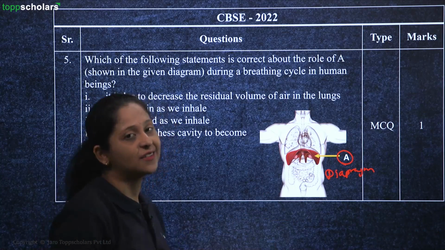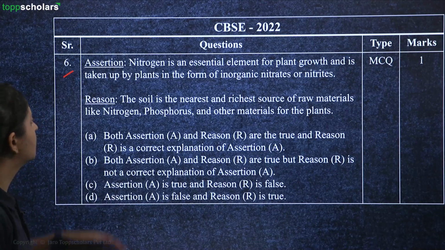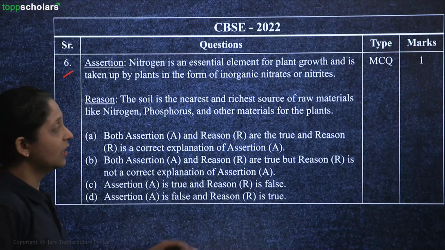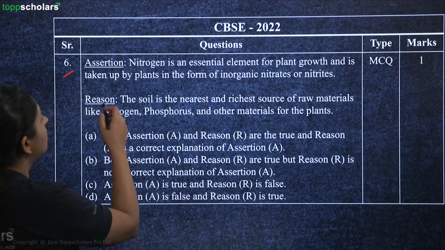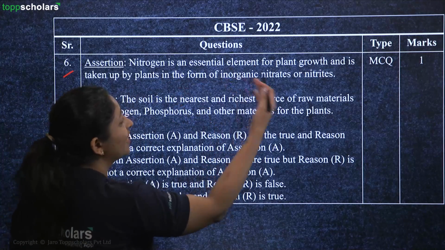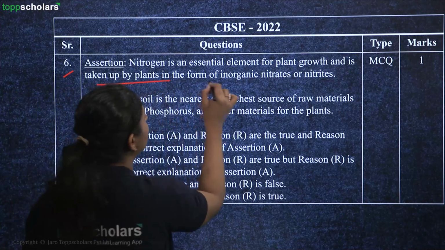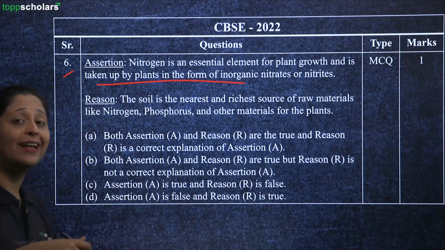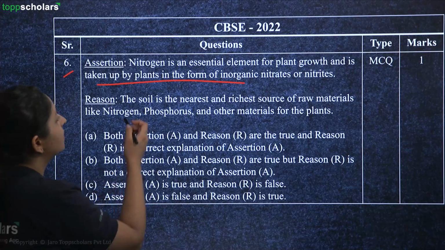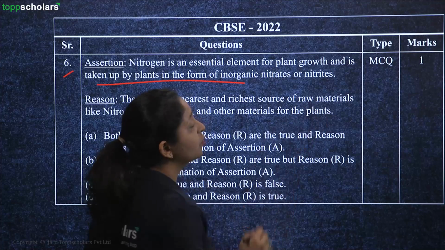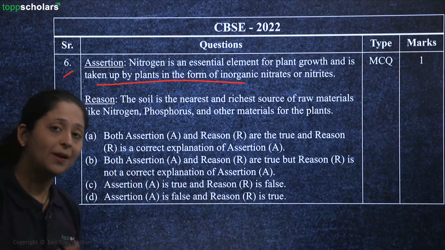One more question that you have is an assertion and reasoning type of question giving you 1 mark, which is again a multiple choice question, right? So here the assertion states nitrogen is an essential element for the plant to grow, and it is taken up by the plant in the form of inorganic nitrites or nitrates. The reason says the soil is the nearest and the richest source of raw materials like nitrogen, phosphorus and other materials for the plants.